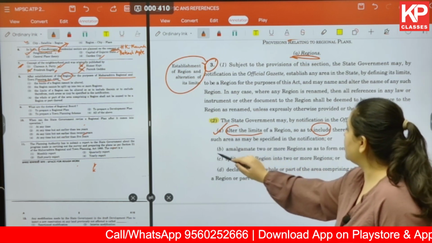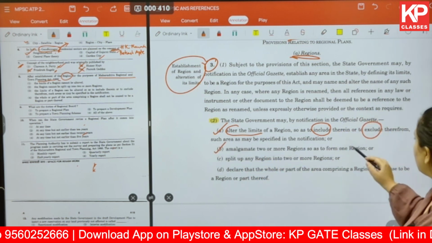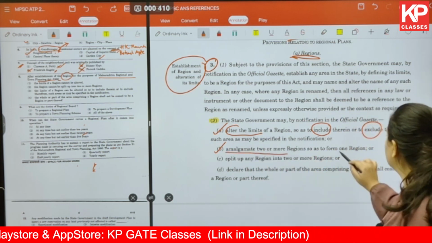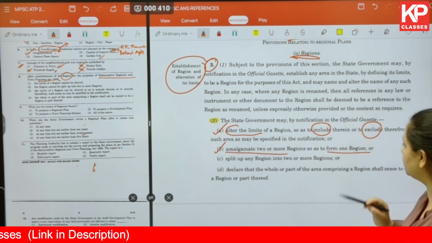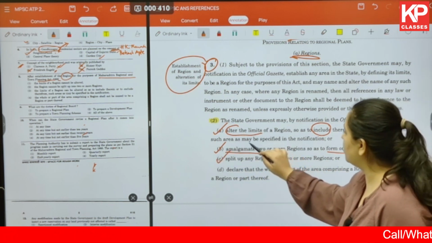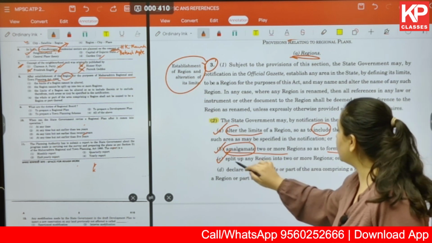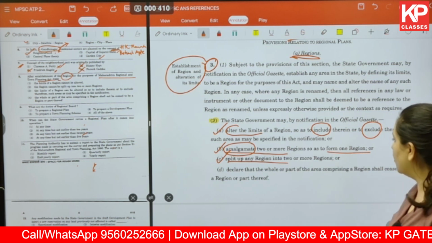The first keyword is alter the limit, so that is allowed. The second one is amalgamate two or more regions so as to form one region. You have to look at the keywords properly. Then split up any region into two or more. Here we are talking about amalgamation of more regions into one, and here we are talking about splitting of any one region into two or more.